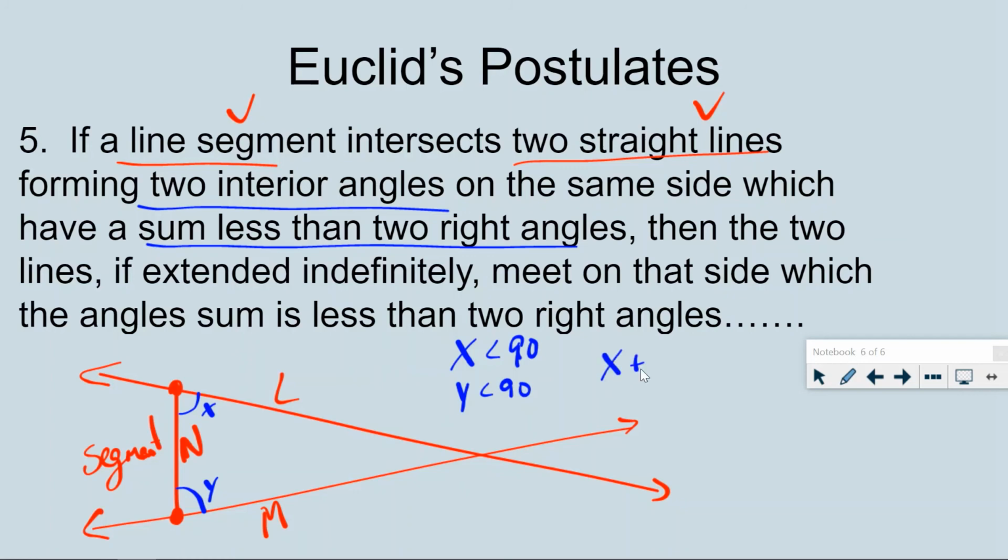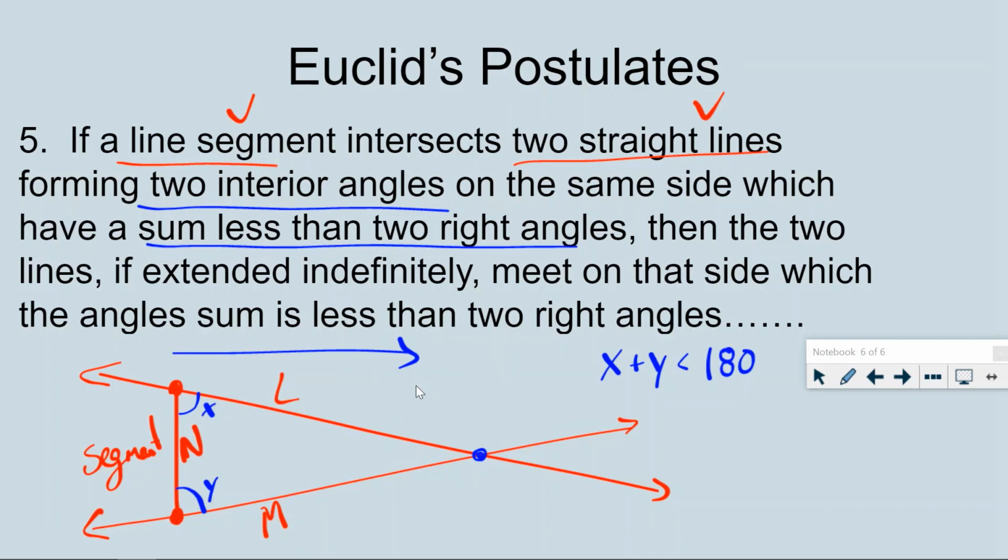Really, what he's saying is that they add up to something that's less than 180. In this case, they actually happen to be true for this, but that part is not implied here. This is really the implication that X plus Y is less than 180. Then these two lines, this line L and this line M, if extended indefinitely, like all lines really are, meet on the side which has this sum that's less than 180 degrees. It meets in this picture, on the right side, on the same side where those two angles are formed.